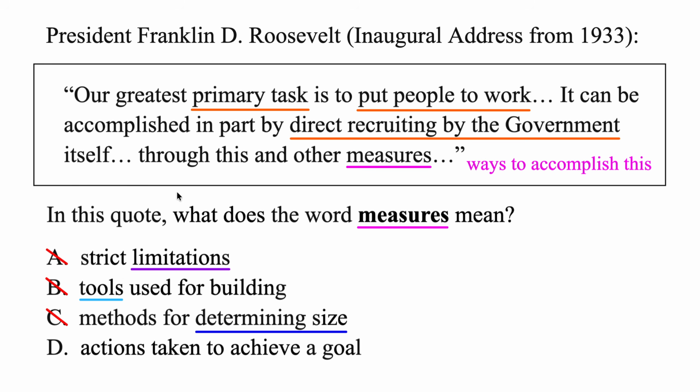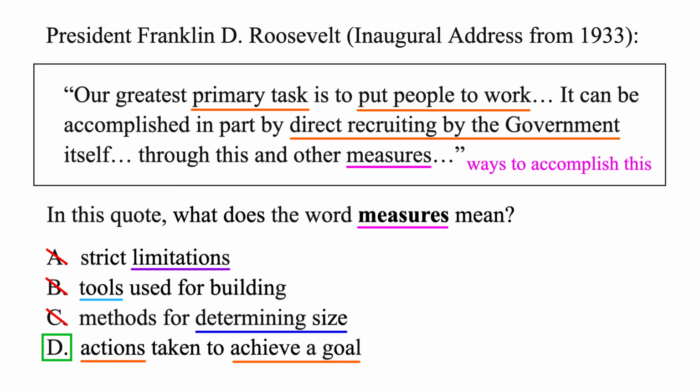But the last one, through this and other actions taken to achieve a goal. That flows pretty nicely there. And we do know they are achieving a goal of putting people to work. And we also know there are actions that are being taken here, right? The government is recruiting and hiring people. That's helping achieve the goal. And there's other actions or measures that can be taken as well. So D, that's a great option, and that's the correct one. So measures, those can be actions taken to achieve a goal, and that's how it's being used here.